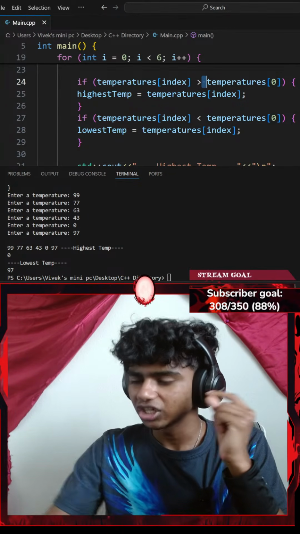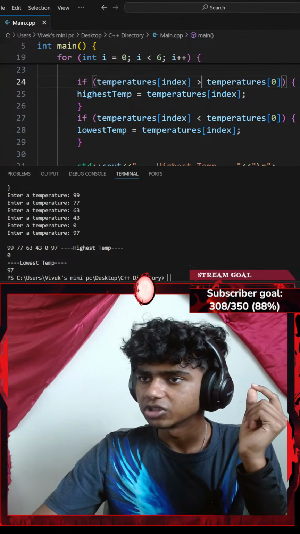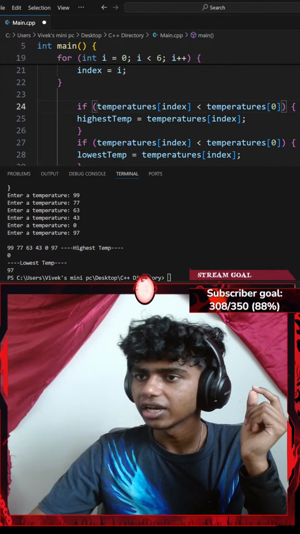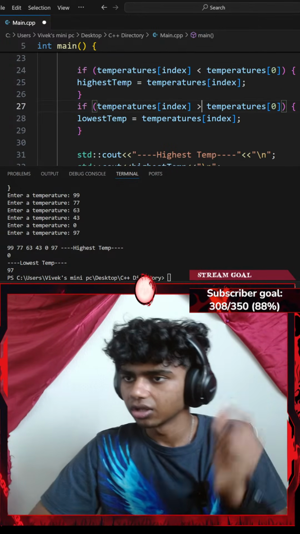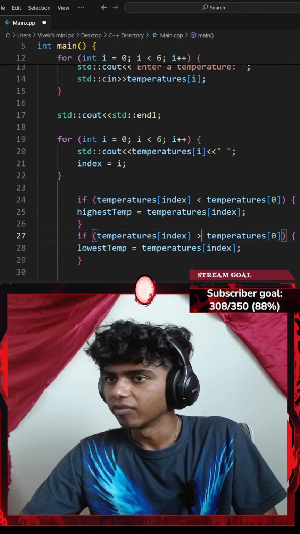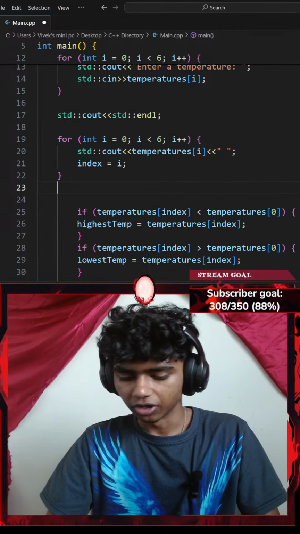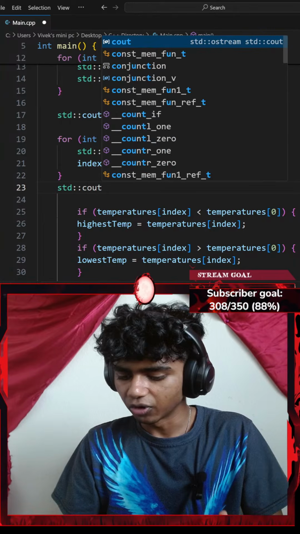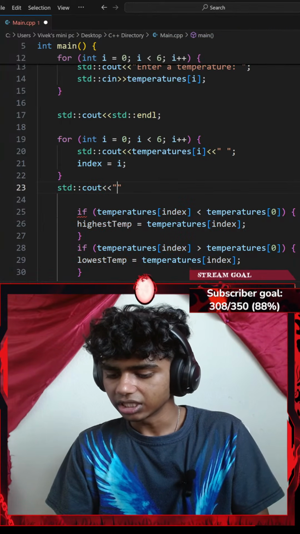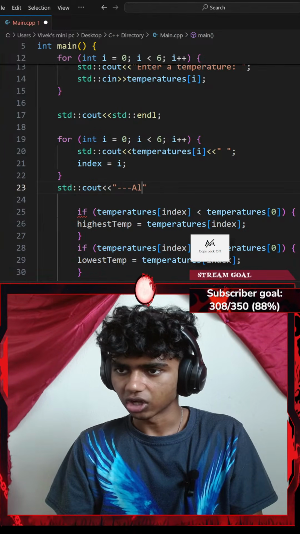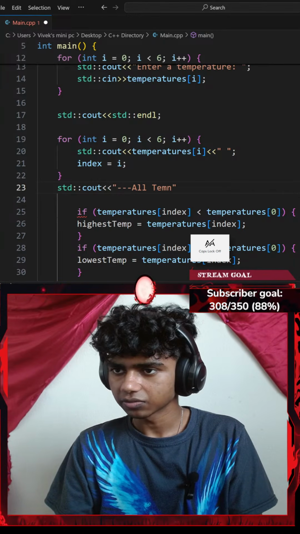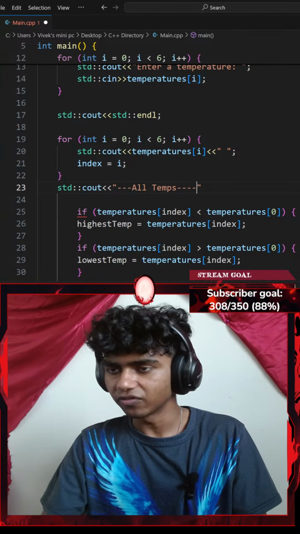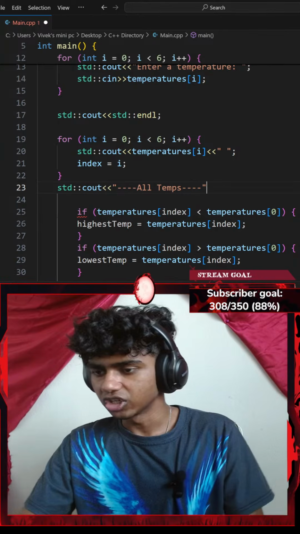Okay, I think I should change this to less than and this to greater than. Okay, and then I'll go ahead and remove that. Under my for loop here, let's go with a standard console output with an insertion operator. This is going to be all temperatures, so I'll go with all temps, with 4 hyphens. Let me add 4 hyphens here as well.